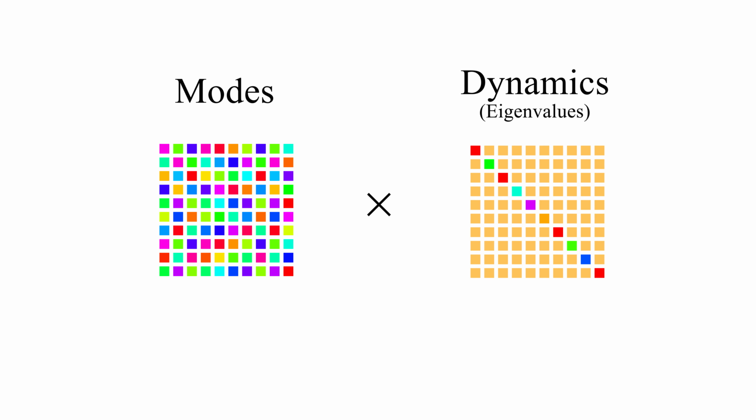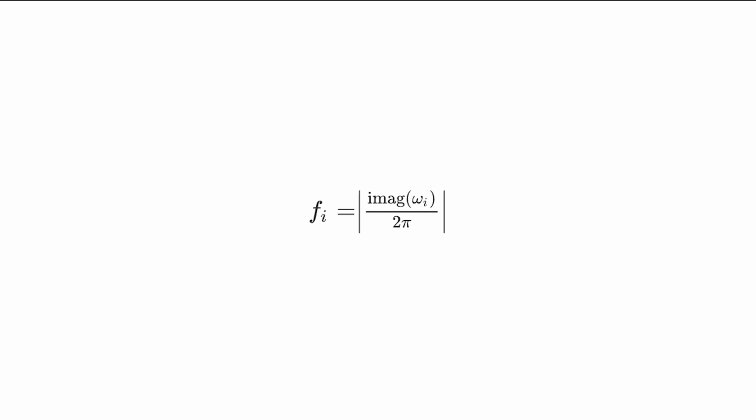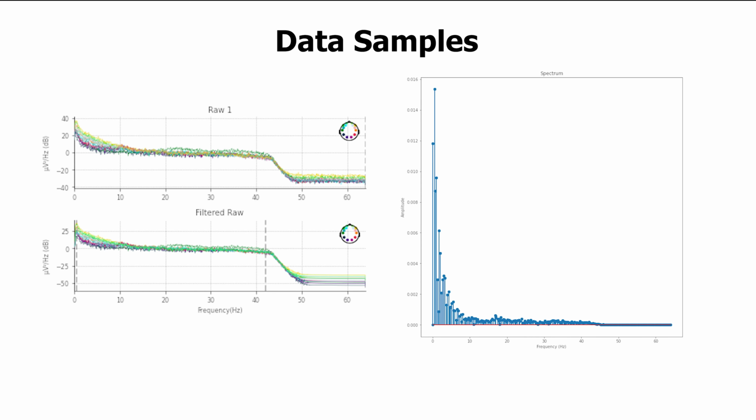Dynamic mode decomposition associates spatial modes with their dynamical oscillation, which is why each mode or column of matrix phi corresponds to exactly one oscillation or point on the diagonal of matrix lambda. In our case, it makes the most sense to convert these dynamics to cycles per second or hertz. Furthermore, because we scaled the modes by energy, the power of each mode can be found by taking the square of its vector magnitude. Now we can visualize important results, such as the qualitative resemblance between the dynamic decomposition mode power and the power spectrum computed by the fast Fourier transform.